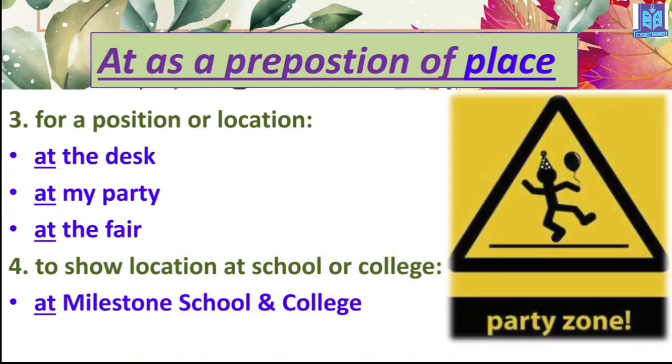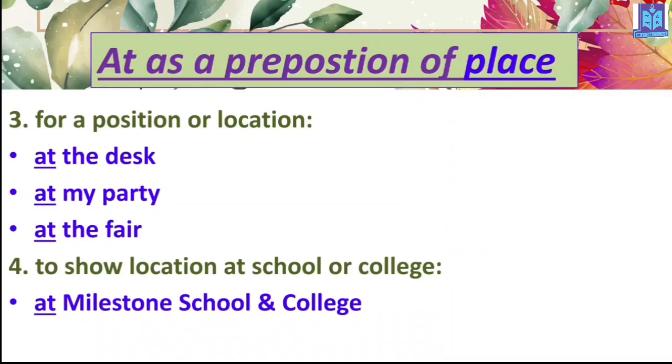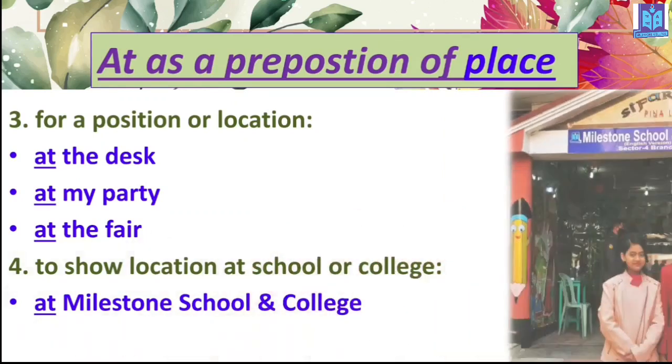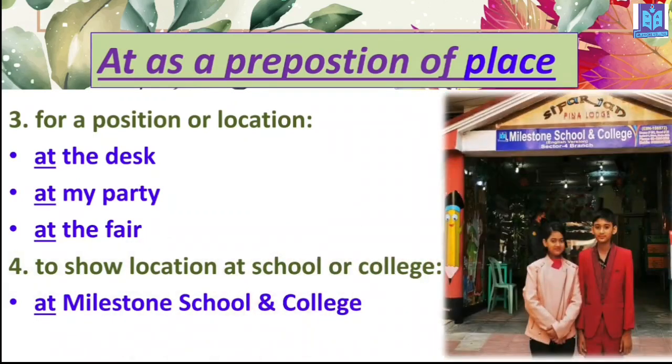Like, come and join at my party. And now look, to show location at school or college, we use at. Like, I'm at Milestone School and College. So here you can see, for example, the kids are saying that they are at Milestone School and College, like that. And of course they are, you can see that.